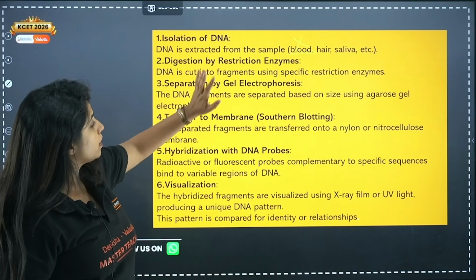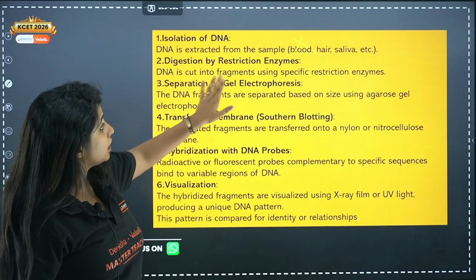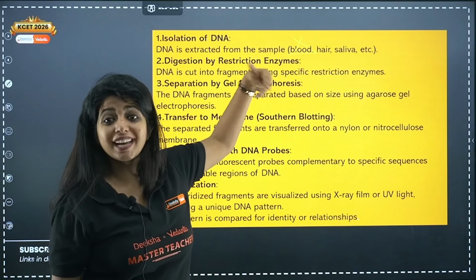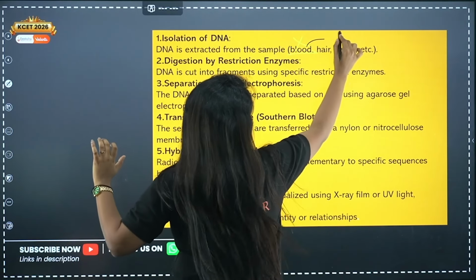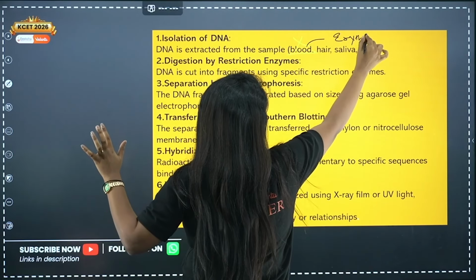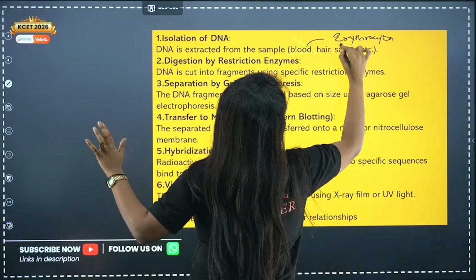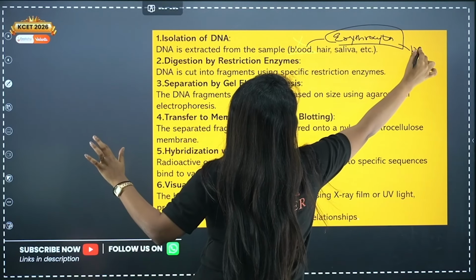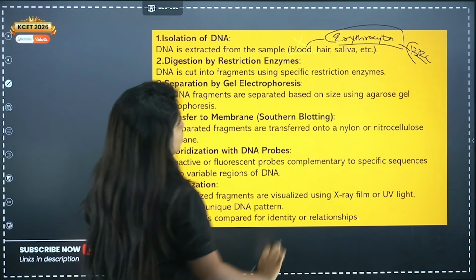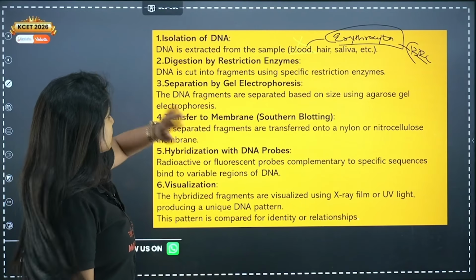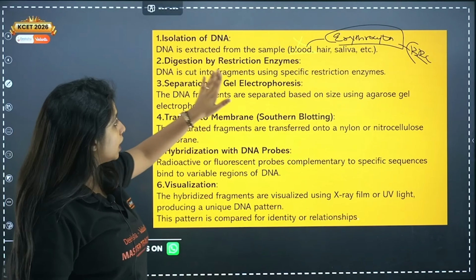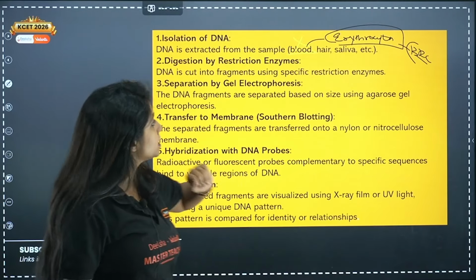Okay, now digestion by restriction enzymes. DNA is cut. Blood you can take, but not erythrocytes. Please remember, in the blood you don't just have RBCs, you have multiple things, but erythrocytes or RBCs cannot be referred to because they do not have a nucleus. If erythrocytes have been mentioned, please understand they do not have a nucleus. Anyways, digestion by restriction enzyme. DNA is cut into fragments using specific restriction enzymes.